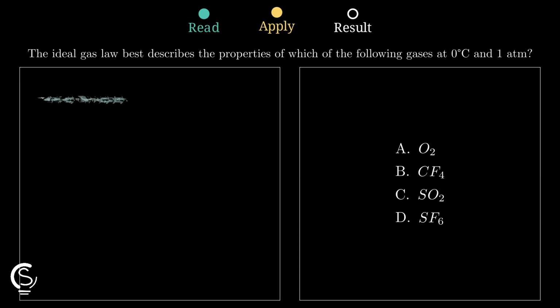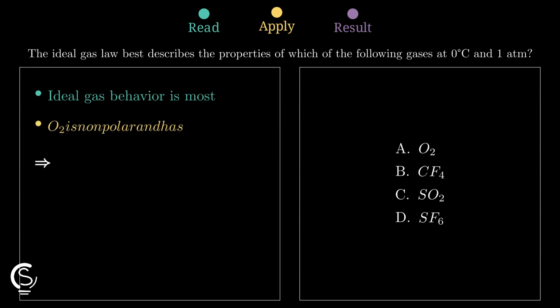Oxygen is a small nonpolar molecule with very low dispersion forces compared to the others. Larger molecules like sulfur hexafluoride have much stronger attractions that cause significant deviations from ideal behavior. Oxygen has the weakest attractions and smallest size, following the ideal gas law most closely. This makes option A the winner for this chemistry problem.